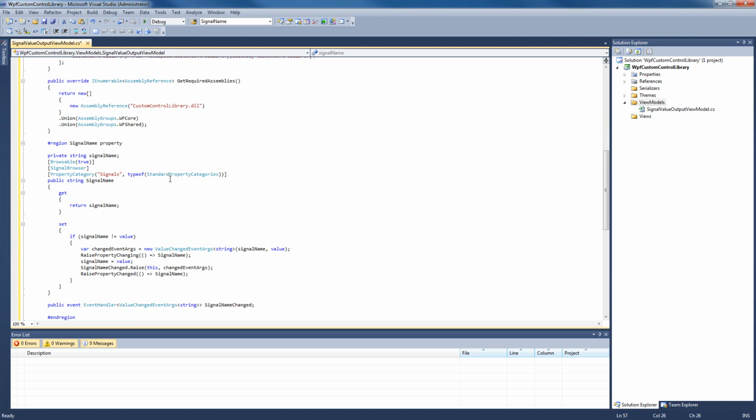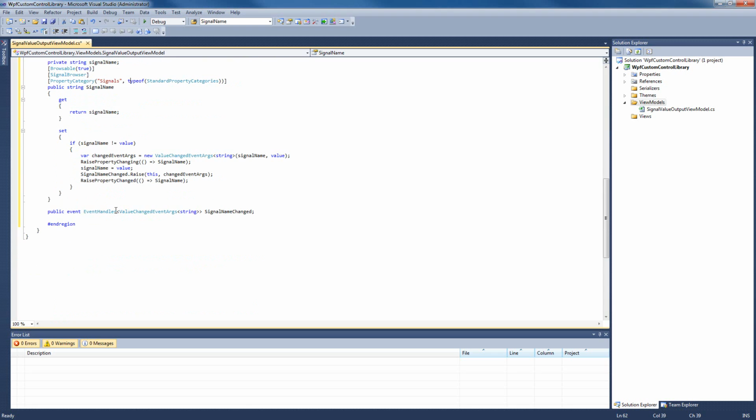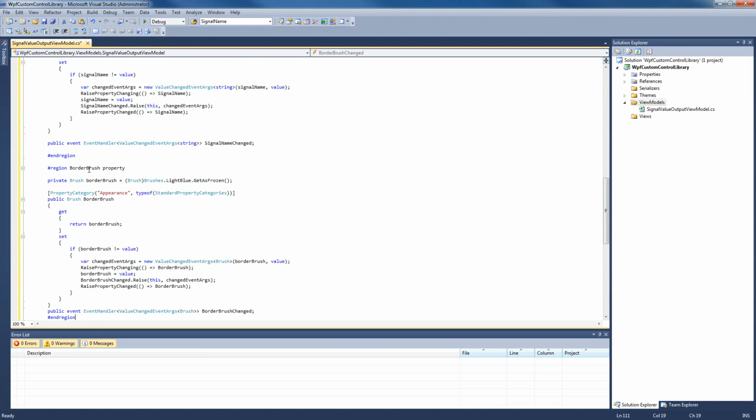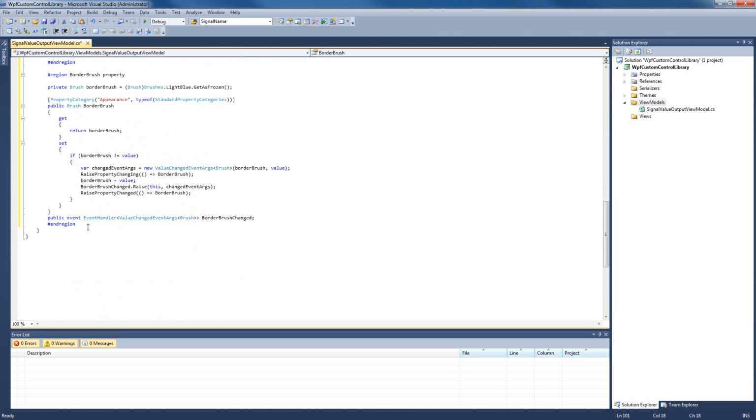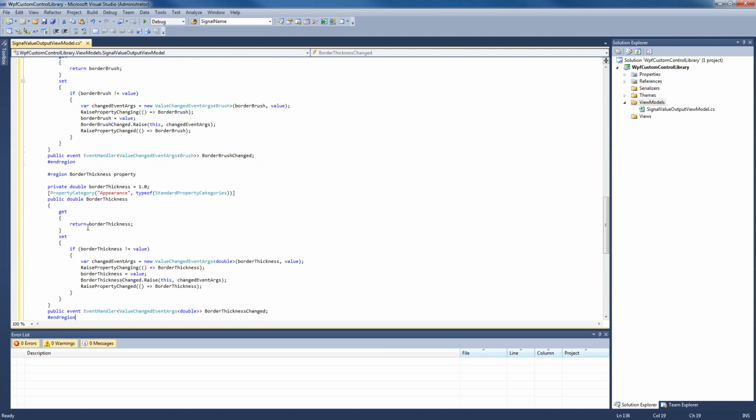As you can see, the signal name property will reside in the signals category of Smart Editor. The next property we'll need to add to our view model will be the border brush property, which will reside in the appearance category. Also, the border thickness property must be placed in our view model. The border thickness property will also be placed in the appearance category of Smart Editor.